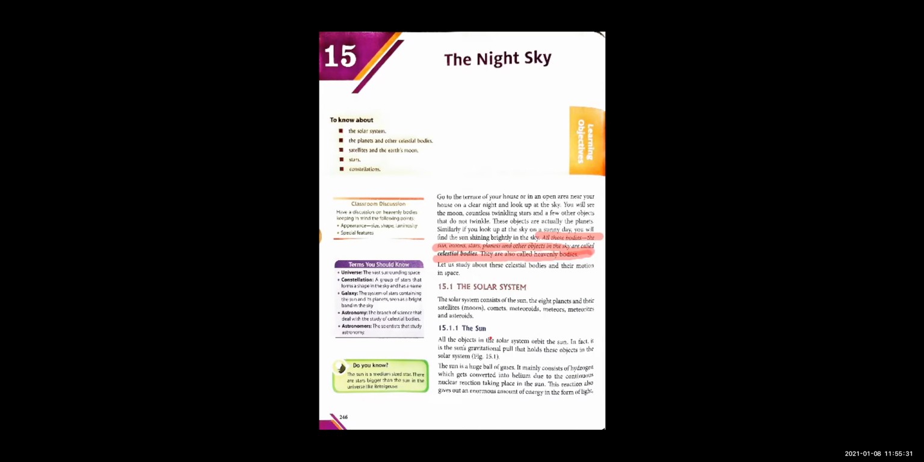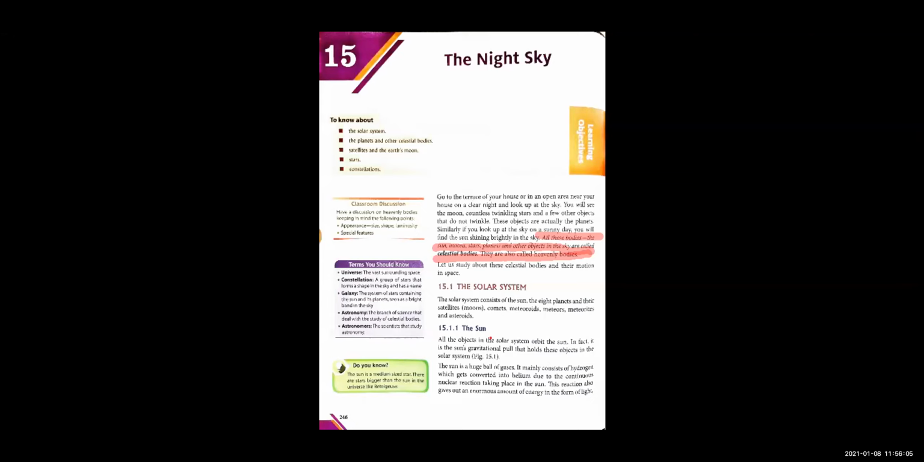Right? Let's move further. The solar system. Now children, the solar system consists of first the sun and the 8 planets which are revolving around the sun. Then the comets, the meteoroids, the meteorites, the asteroids all come under your solar system, right? Let's start with the sun, the first one.